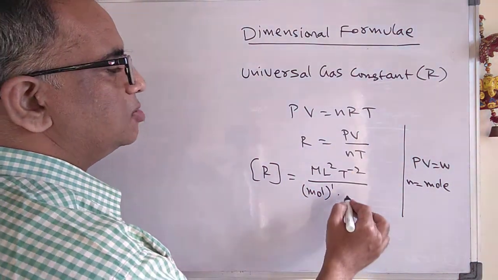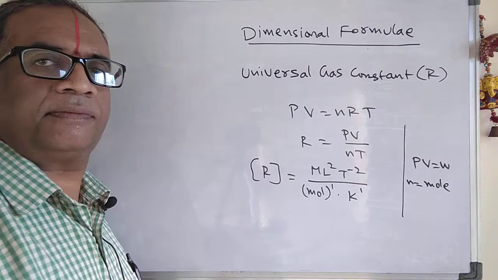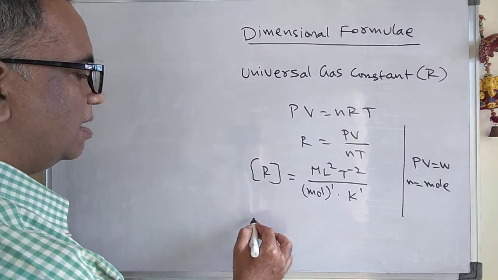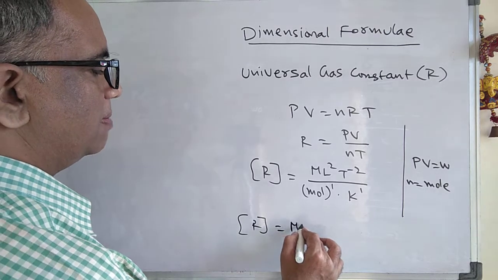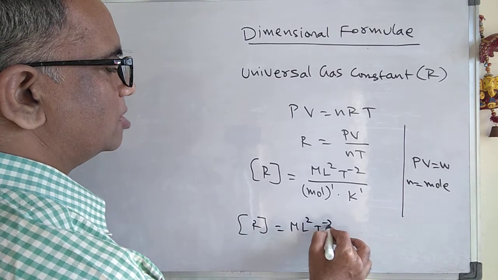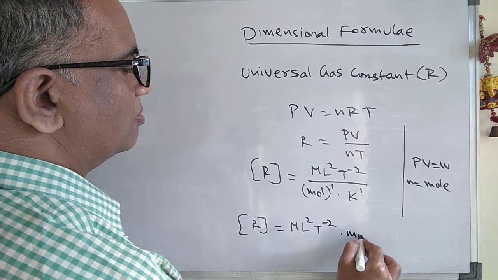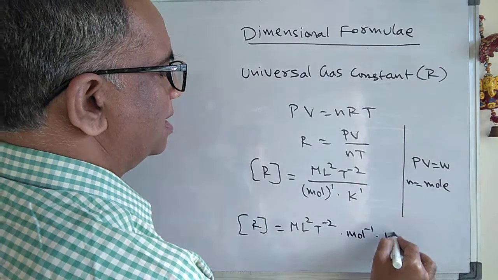The temperature is K to the power of 1. Therefore, the dimension formula of the universal gas constant is ML²T⁻², mole inverse and K inverse.